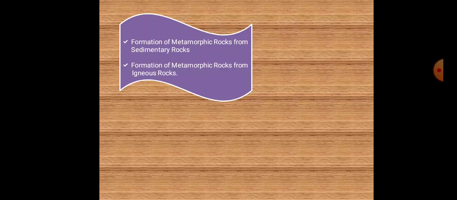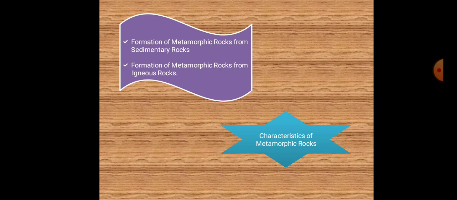Then the sedimentary rocks, sandstone and shale, are examples. Sandstone changes into quartz caused by thermal metamorphism. The same, shale changes into slate caused by thermal metamorphism. Then we will see the characteristics of metamorphic rocks. Metamorphic rocks are mostly crystalline in nature. They consist of alternate bands of light and dark minerals.